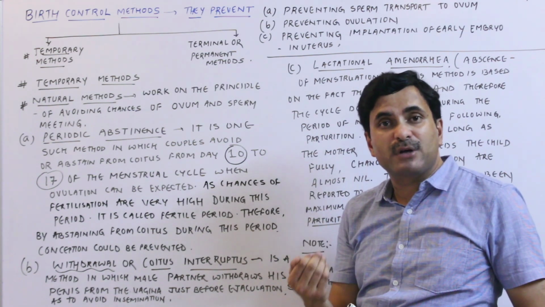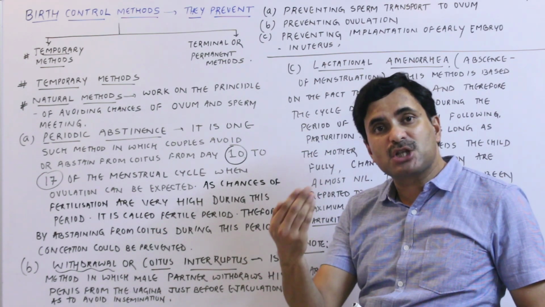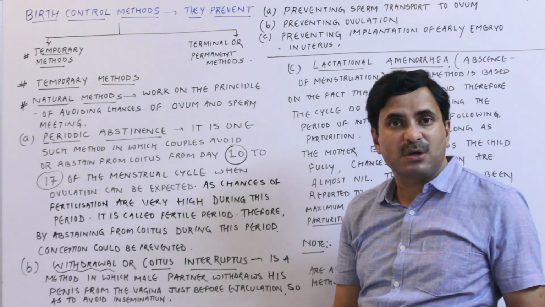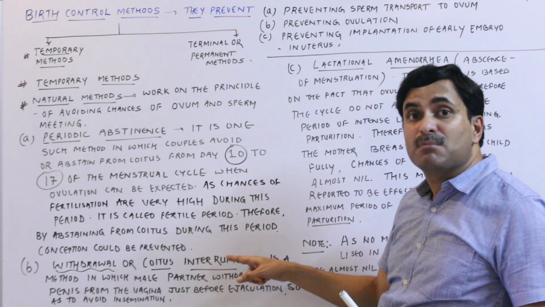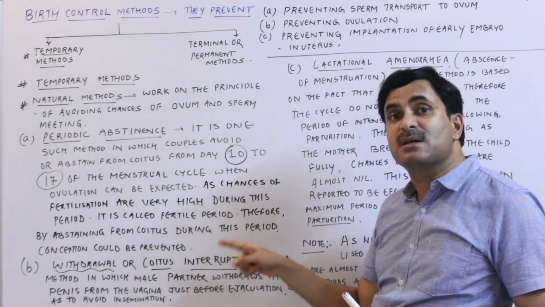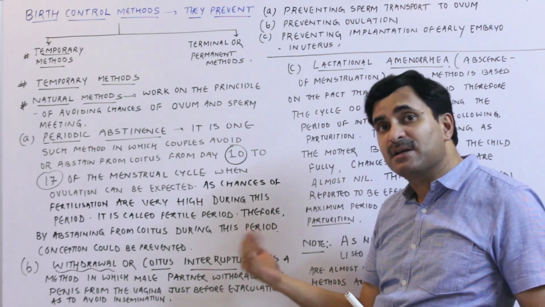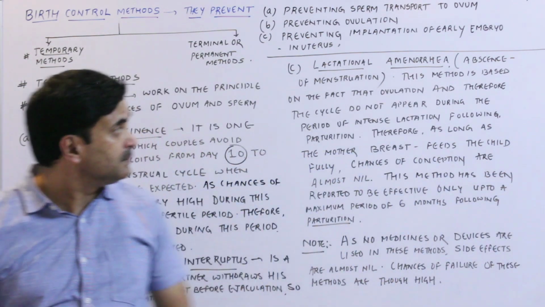So what will happen due to the withdrawal? The semen will not be ejaculated into the female vagina, and the sperm will not reach into the female genital tract. So this is called withdrawal or coitus interruptus, but it is not a trusted method, and in this case many times the sperm is ejaculated and the female may become pregnant. So it is not a trustful method.